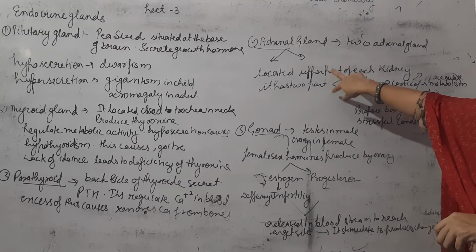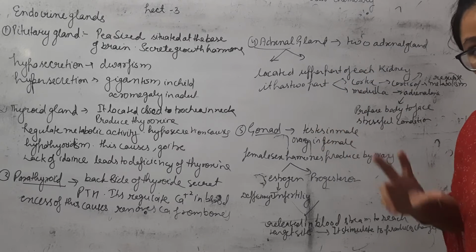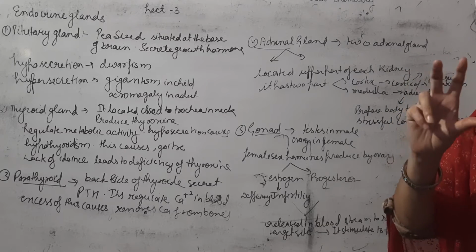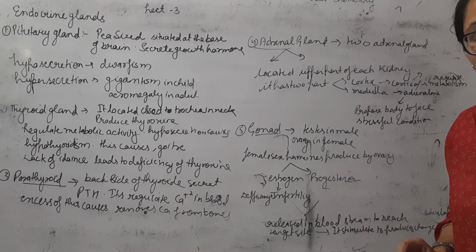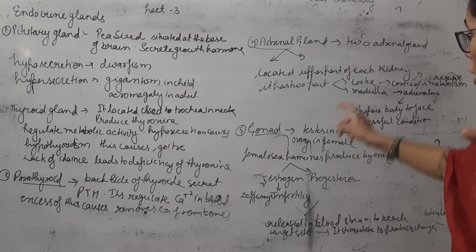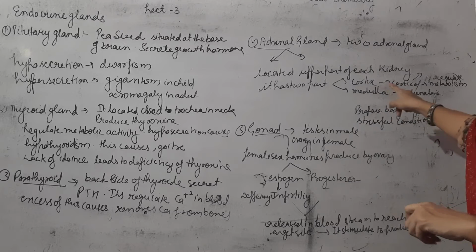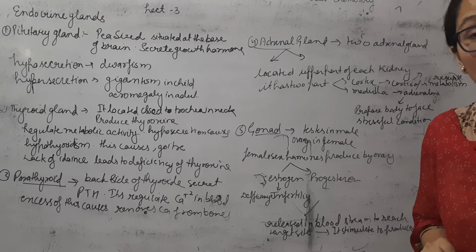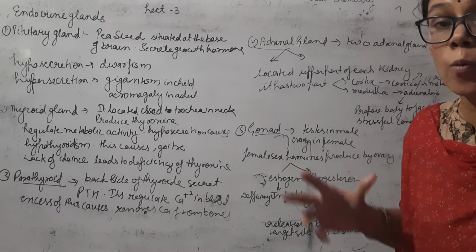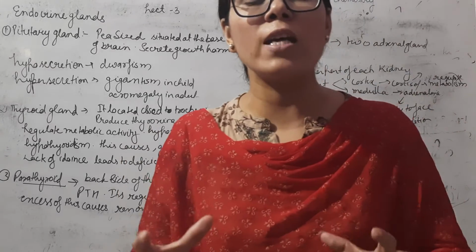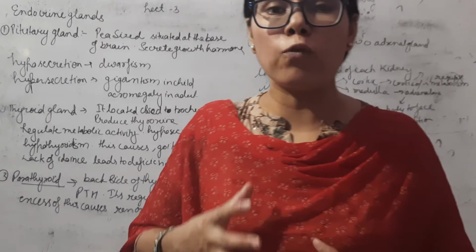Each gland is present at the upper part of the kidney. The two parts present in the adrenal gland are cortex and medulla. The cortex secretes cortisol hormone which regulates the metabolic activity, and the medulla secretes adrenaline hormone which prepares our body to face stressful situations.